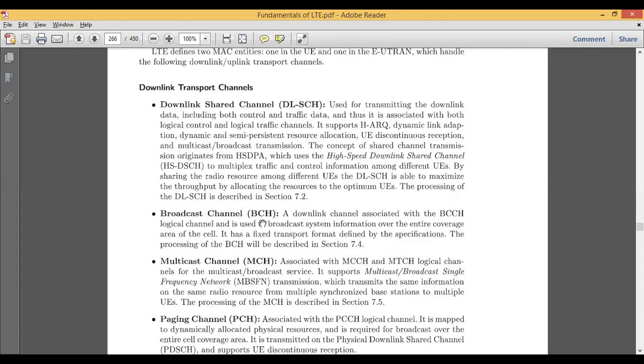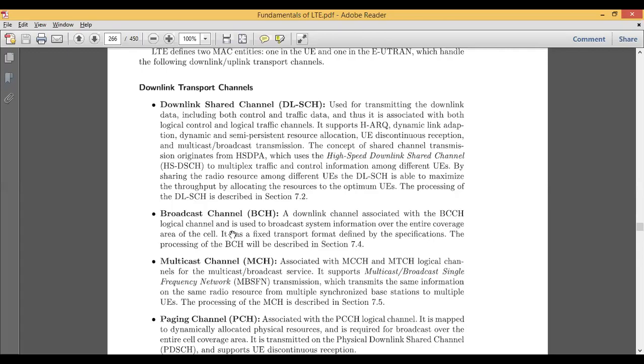Now, the next type of transport channel is broadcast channel. We call it BCH. This BCH is responsible for broadcasting the system information over the entire coverage. For example, the information which is coming from the MAC layer or the other layers like PDCP has to be broadcasted. It has to be given out from the system, and it should cover the entire coverage area of the cell. For example, our Bijapur city has one broadcast station. It has to cover the whole Bijapur area. That is nothing but broadcasting.